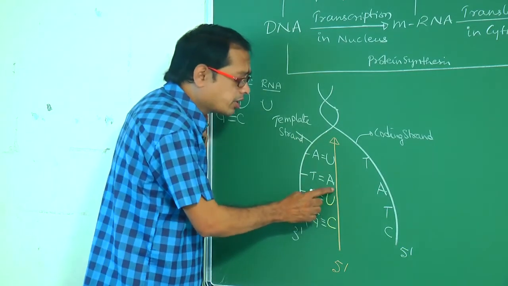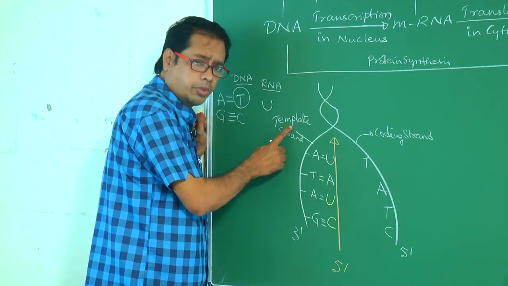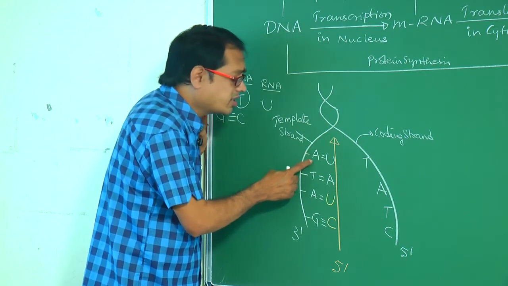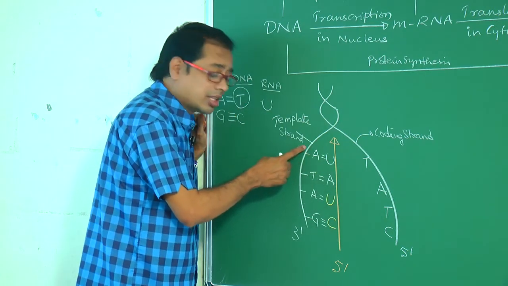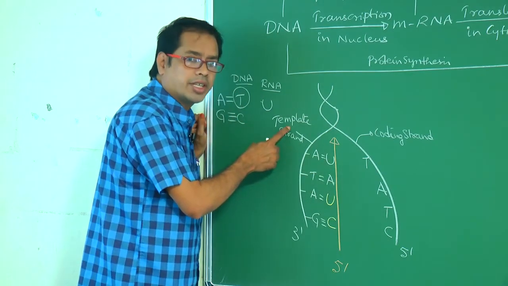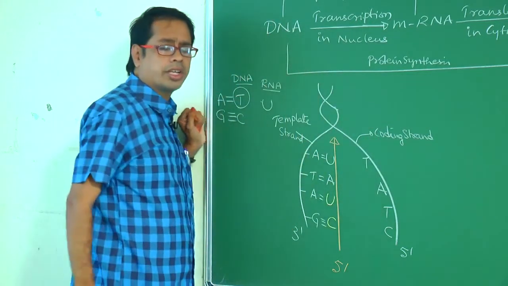So mRNA is synthesized complementary to the template strand. That means the strand that is useful for synthesis of mRNA is called the template strand. The strand that does not code for anything is called the coding strand.